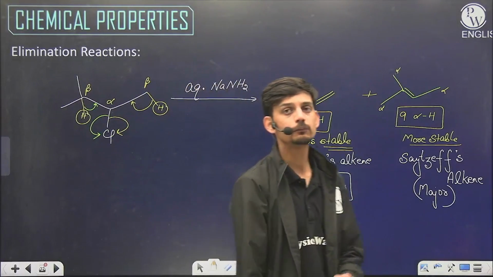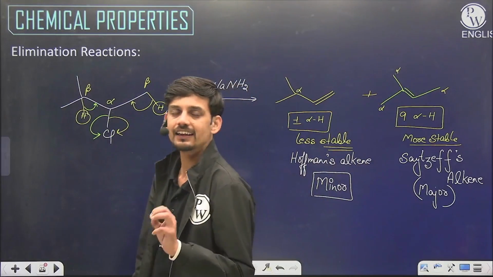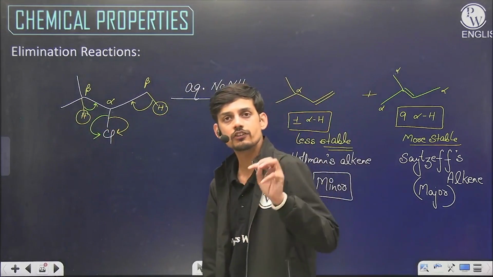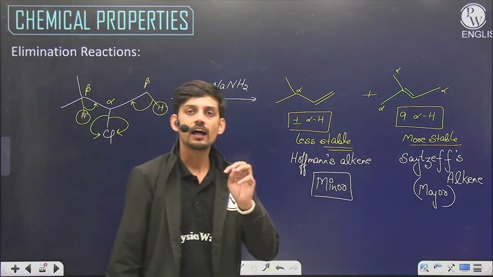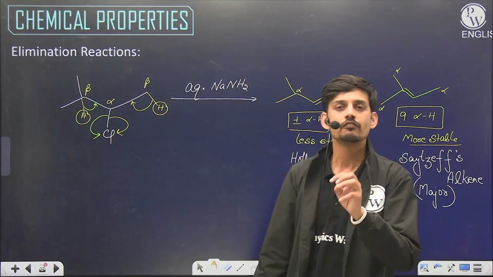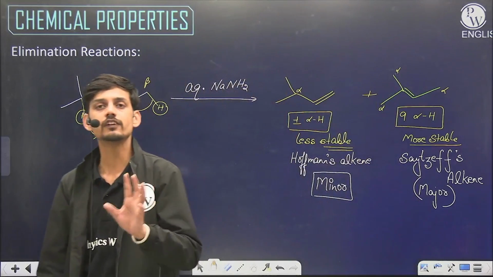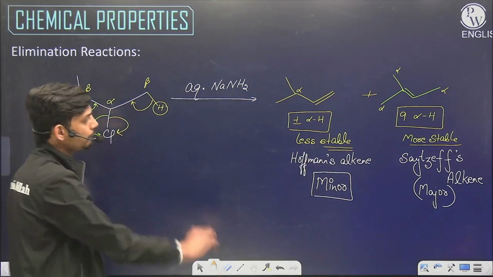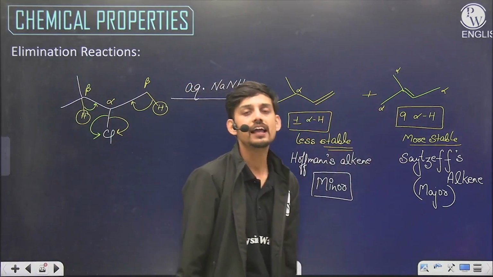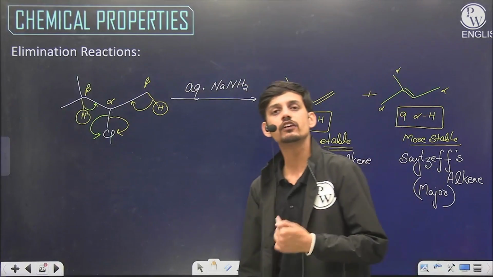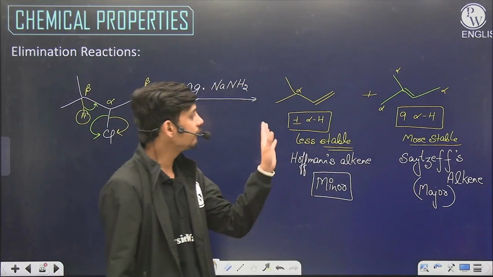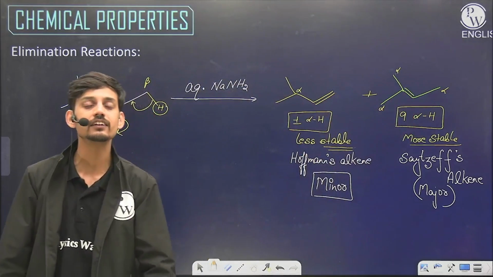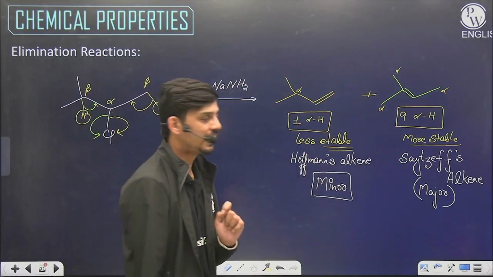Because the halogen group is being removed from the alpha position and the hydrogen is being removed from the beta position. In the question we have to see which is the alpha position and which is the beta position. All the beta positions that are present, we can take one by one each position and form different products. Each product will be contributing towards one beta position. Here we had two different beta positions, so two different products are being formed. And in case of a new alkene, we always have to look for geometrical isomerism. These two are both inactive, but if any of the alkenes is geometrically active, then this also has to be reported. Cis and trans isomerism.